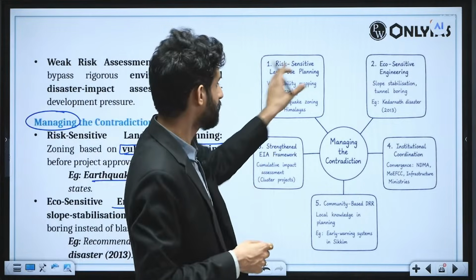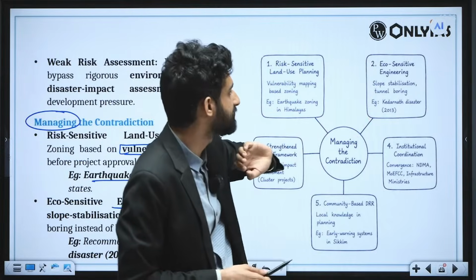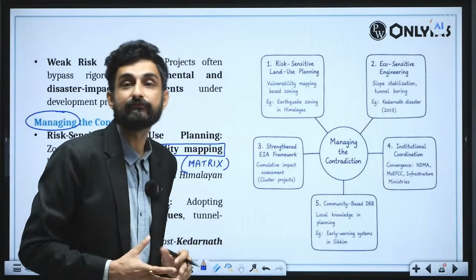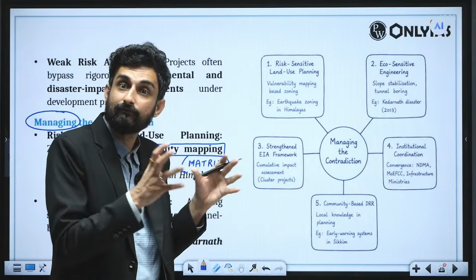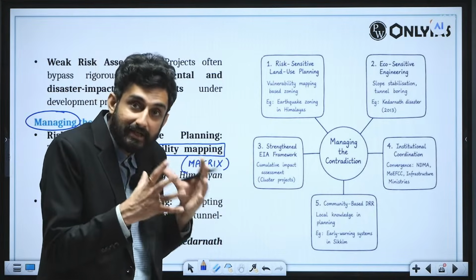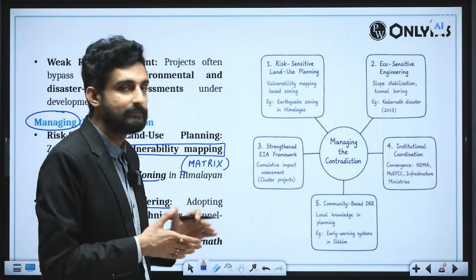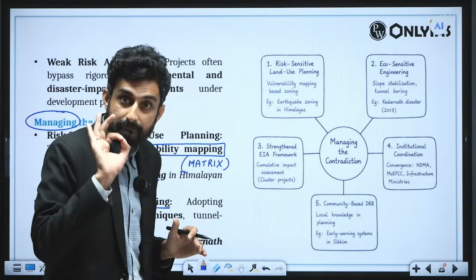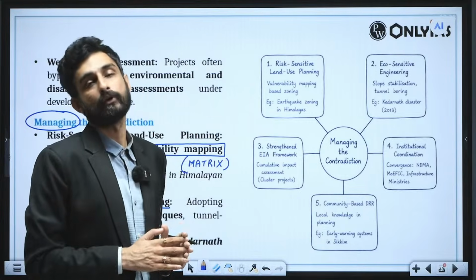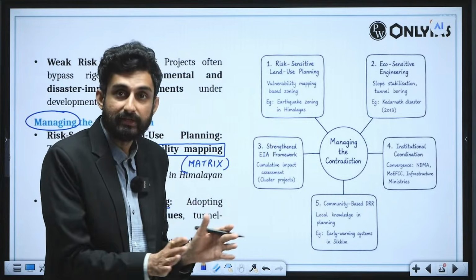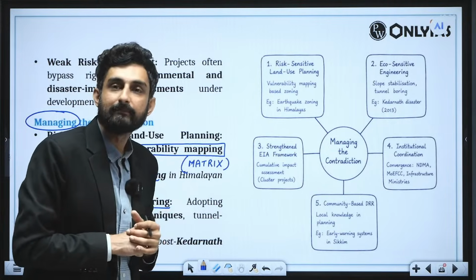So these are the ways of managing the different contradictions. So we have risk sensitive land use planning, eco sensitive engineering. Then we have a strengthened EIA framework. The environmental impact assessment framework should be strengthened. It should not become a centralized tendency. It should include the realities from the bottom, from the ground, and therefore the EIA should be standard. There should be public discussions and public discourse taken properly. There should be proper time given, in all the formats possible, in all the languages possible in those local areas, so that the EIA can become more robust, comprehensive, and more aligned with the environmental realities.